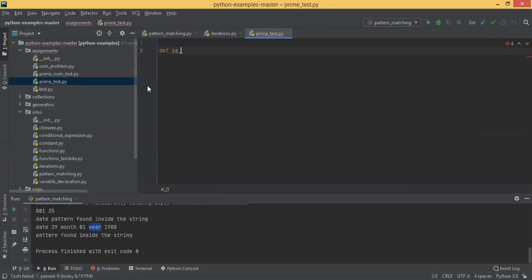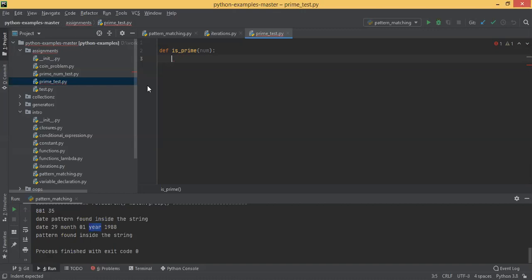So I'm defining a function, say is_prime. This function should take one parameter, that is num. Let's divide and conquer. First write a function that takes one parameter and returns true or false, saying whether it's a prime number or not. The logic is that it should have only two multiples, not more than that. If a number has only two multiples, then we say it is a prime number.